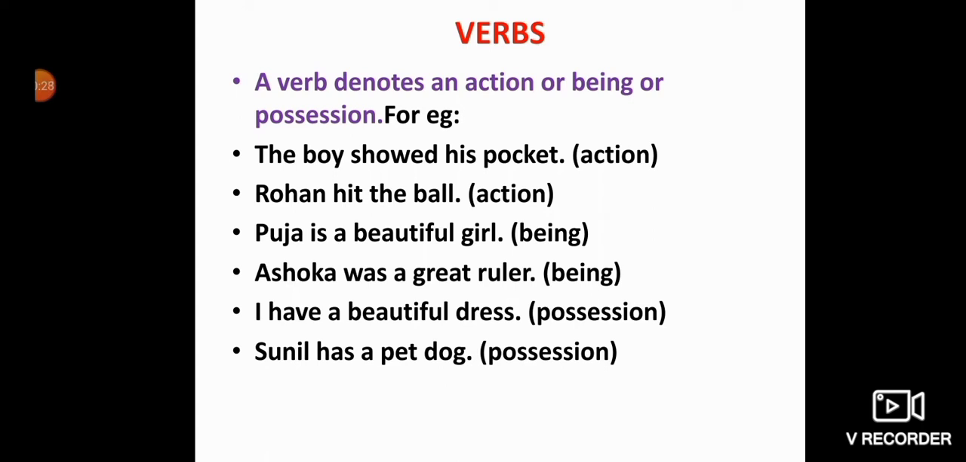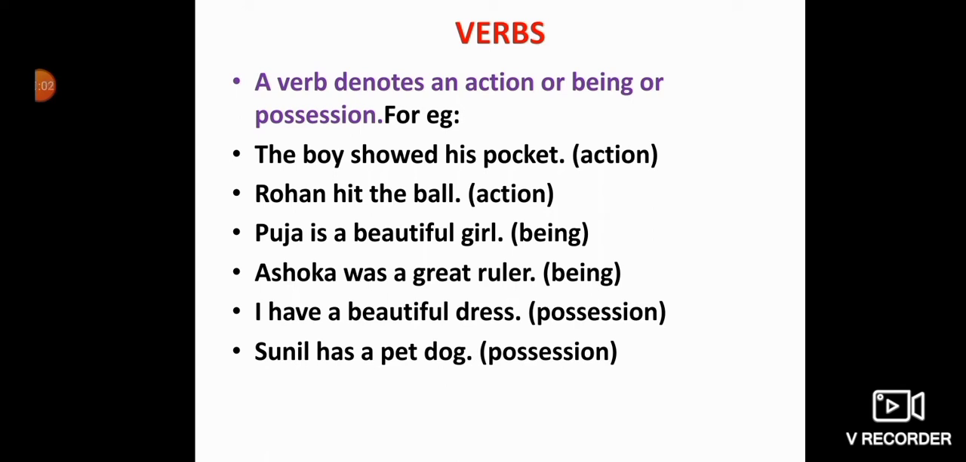For example, the boy showed his pocket. So here you can see this word showed is a verb. What did the boy show? He showed his pocket. So this is an action. The word showed here is showing us the action. So the word showed is a verb over here. Rohan hit the ball. So what is the verb in this sentence? Hit. And again it is also showing an action.